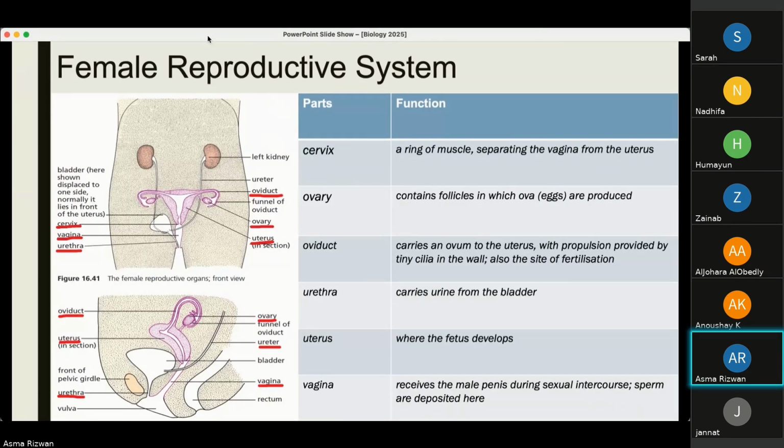Then we have the female reproductive system, and the important parts that you need to know are again underlined with red. We have the cervix, which separates the vagina from the uterus, the ovaries, which contain the follicles in which eggs are produced. We have the oviduct that carries the ovum or the ova to the uterus. It is also the site of fertilization. The oviduct, most important point to remember, is the site of fertilization. The urethra, which carries urine from the bladder, the uterus, where the fetus develops, and the vagina, which receives the male sperm, which is deposited here.